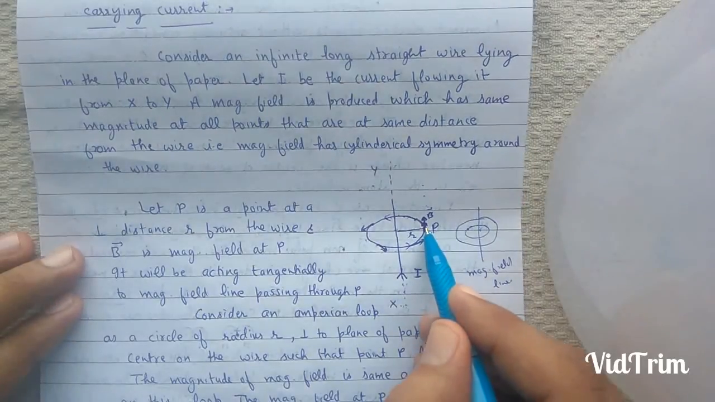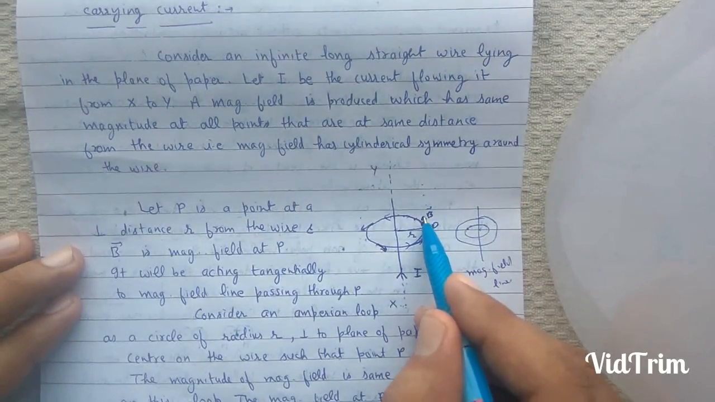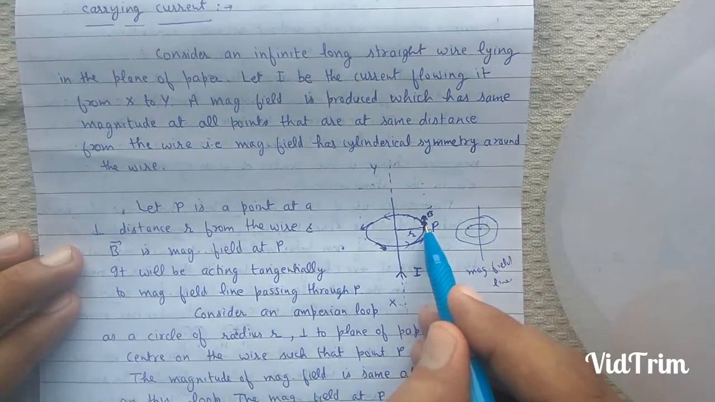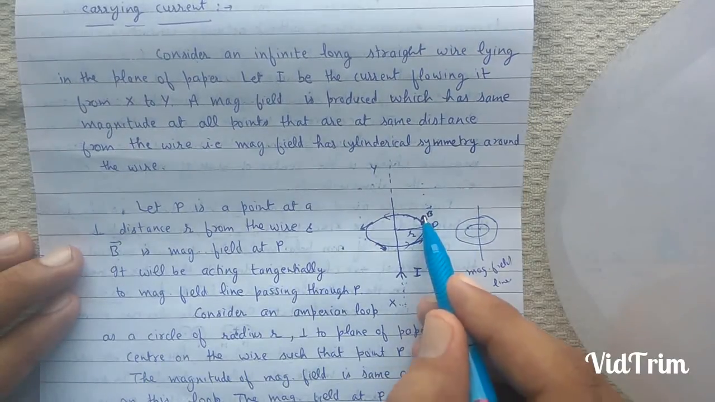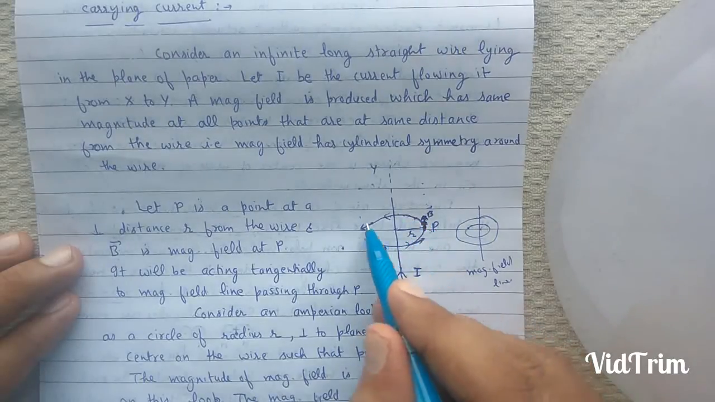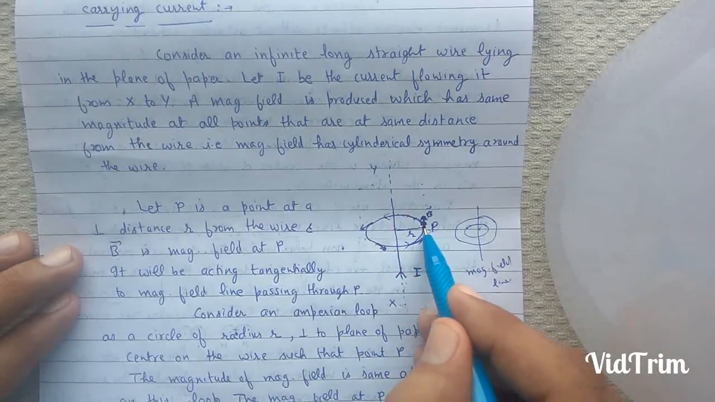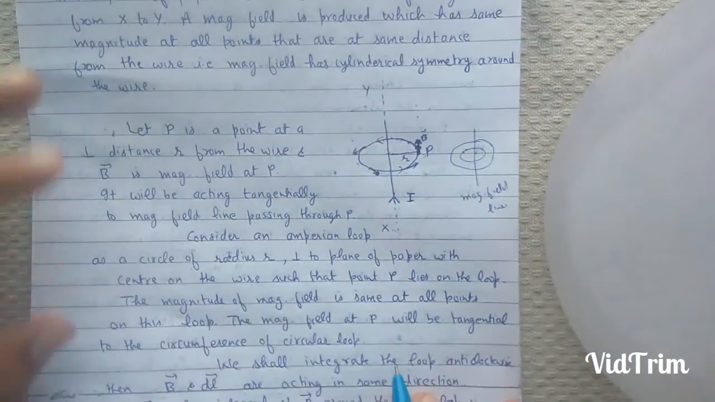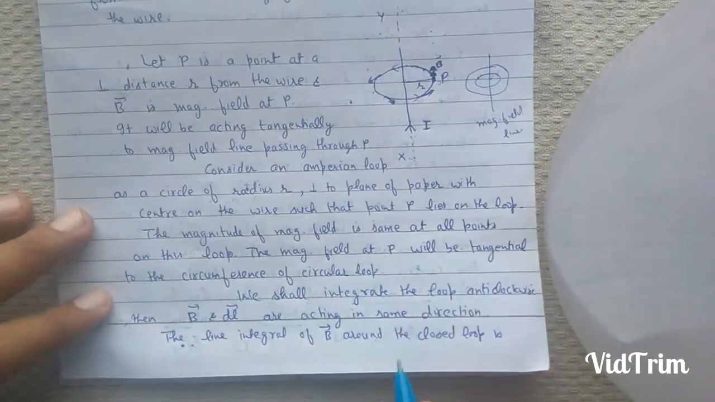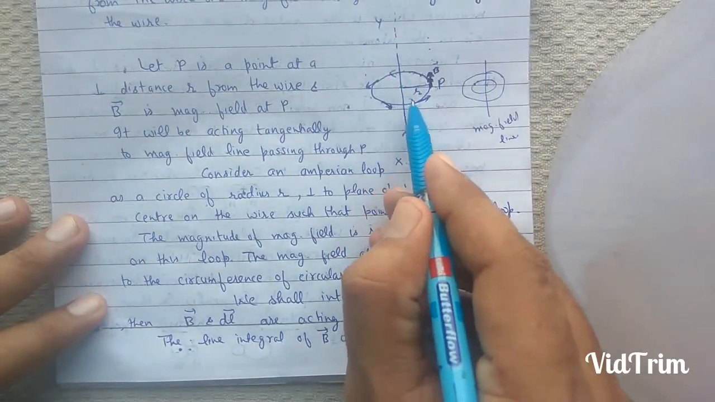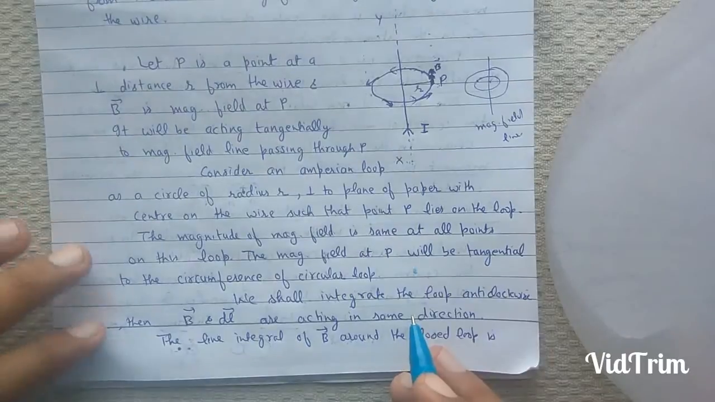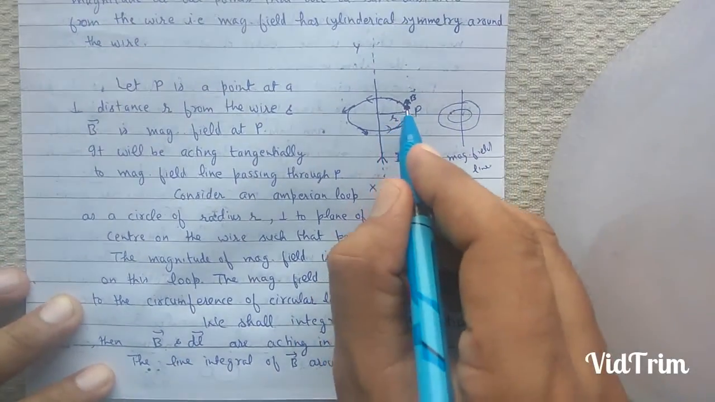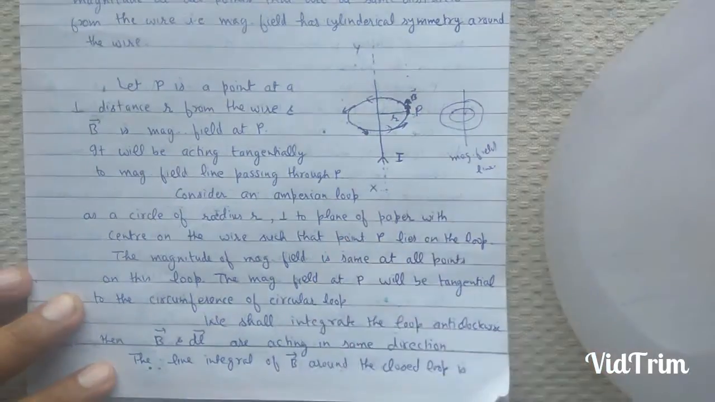The magnetic field at P will be acting along tangent to the circumference of the loop at point P. Magnetic field at point P will be along tangent to this Amperian loop at point P. Now we shall integrate the loop anti-clockwise. Then B vector and dl vector are acting in same direction. Dl vector is a small line element of the Amperian loop.